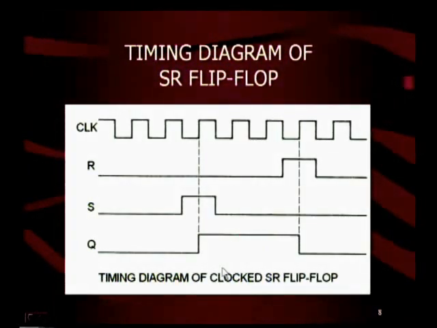This is a timing diagram of SR flip-flop. You see here, in this case, the S is changed from 0 to 1. But even though S changed from 0 to 1, because the clock is low, there is no change in the output. Now, when the clock is high, during this period, if R is 0, S is equal to 1, Q is equal to 1. And again here, when the clock is high, if R is 1, S is equal to 0, Q is equal to 0. That means, from this timing diagram, we came to know that only when the clock is high, the output is responding.